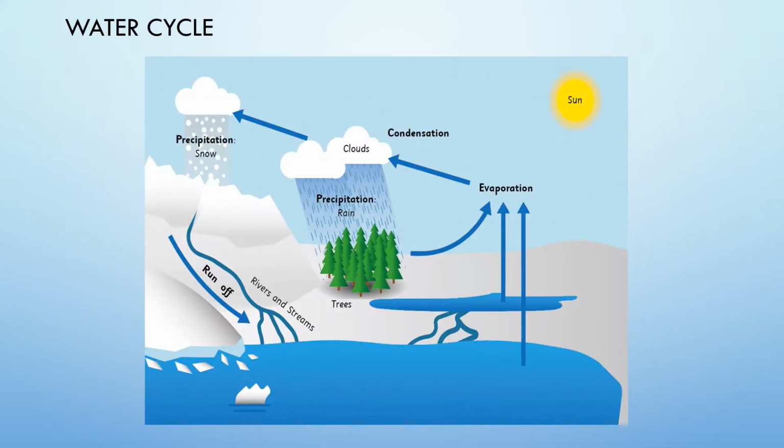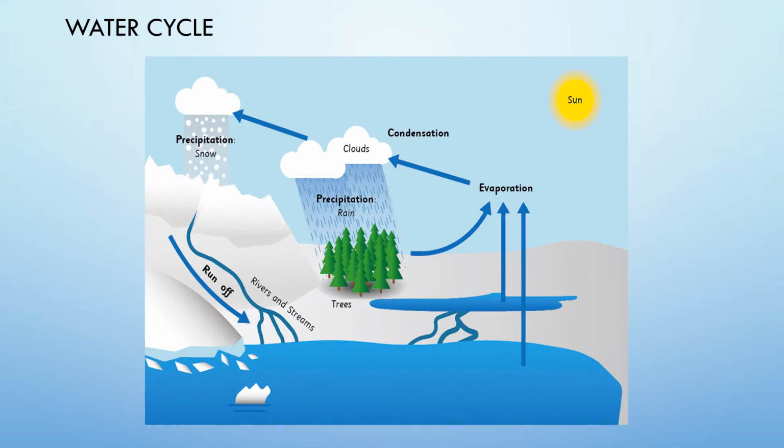The next one is the water cycle. Due to the sun's heat, the water from oceans, seas, rivers, lakes and ponds evaporates and forms vapor. The water vapor rises up in the atmosphere. When it reaches the cooler layers of the atmosphere, the vapor cools down slowly. The water vapor condenses to form tiny droplets of water. These droplets combine together to form clouds. When clouds become too heavy with water droplets, they pour down water in the form of rain, hail, or snow.